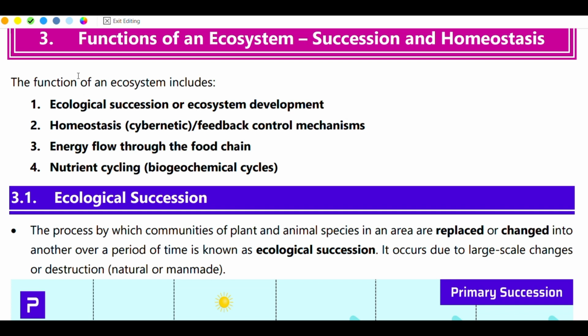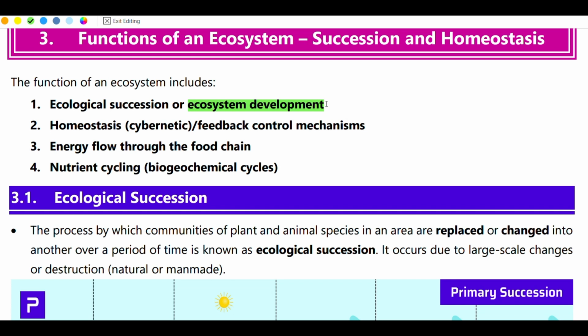essential services to human survival. So the functions of ecosystem include ecological succession or ecosystem development: how ecological succession happens, how it develops in an ecosystem, how species develop over a period of time.